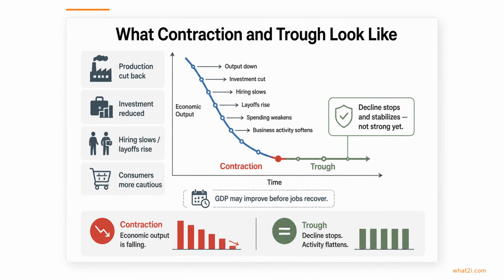In contraction, the slowdown spreads more broadly across the economy. Businesses cut production and investment, hiring weakens, consumers grow more cautious, and by the time the trough arrives, the key change is that the decline stops getting worse and starts to stabilize.